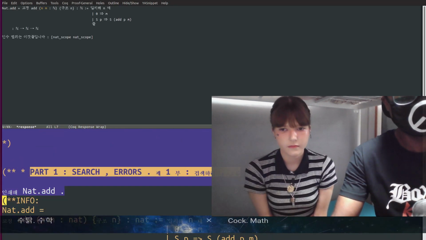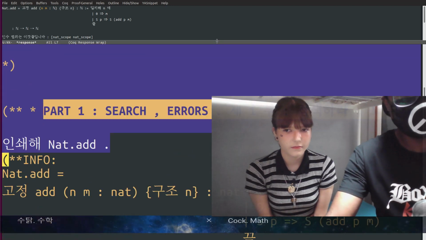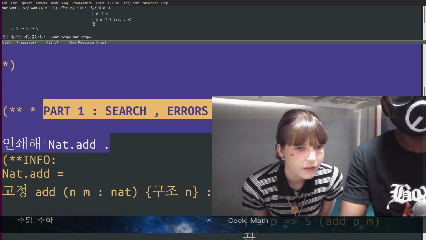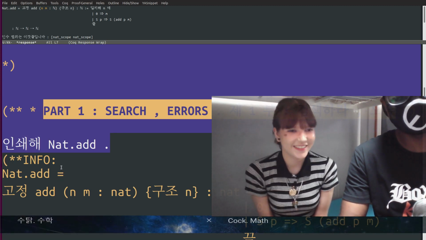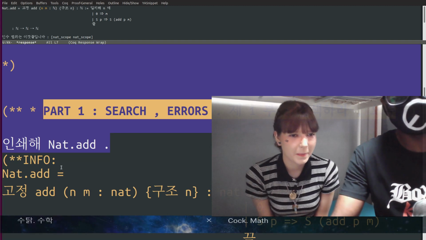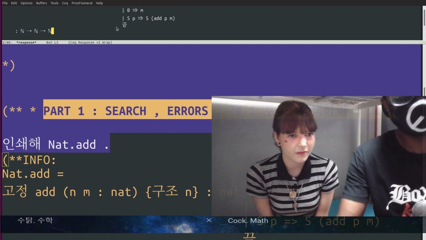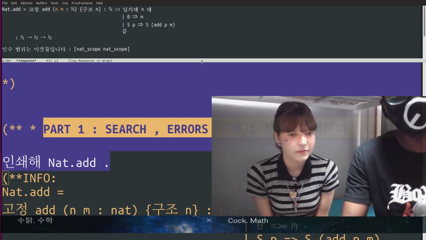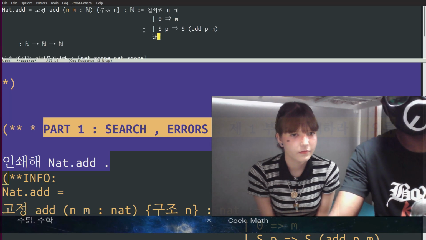So this, can you read this here? It means print. Can you read this? 인쇄요? Yeah, it means print, right? Okay. So it means print this, and that's what it does. It prints right here. So the commands that you give, it shows this in Korean. You see, all this has been translated.